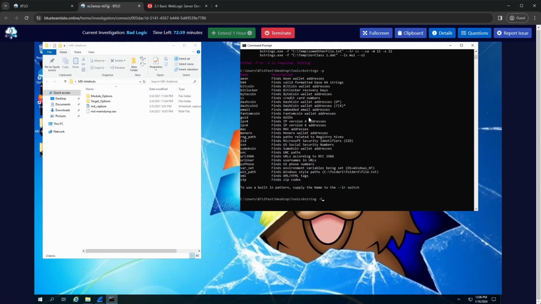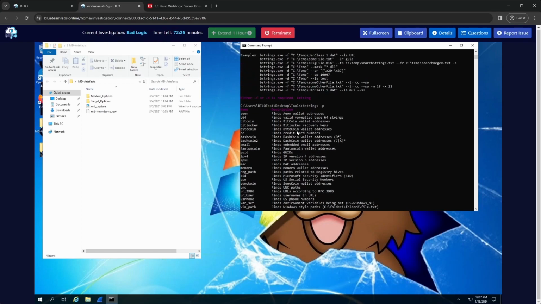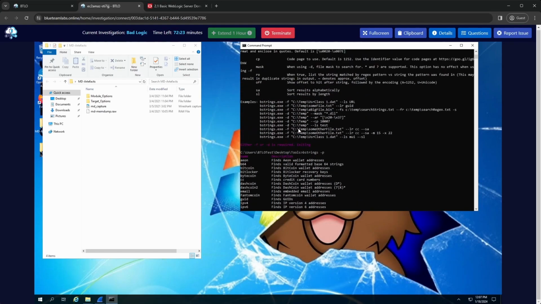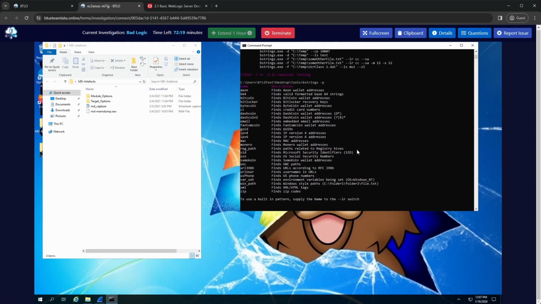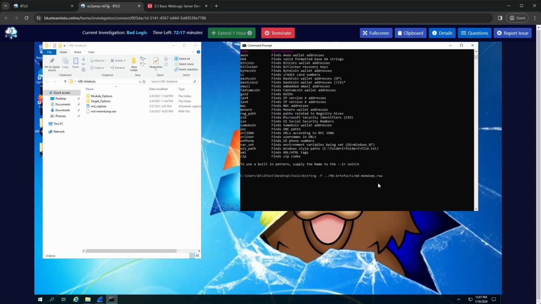So let's get to the file on the file system. Okay, that looks correct. What was the command again? lr. Okay. lr, email, output.